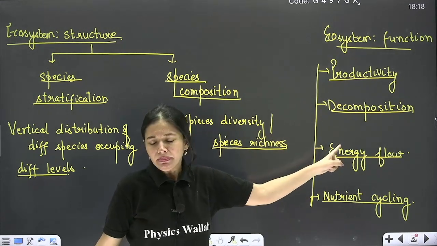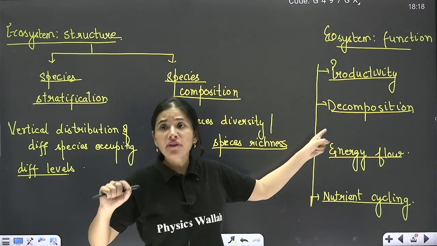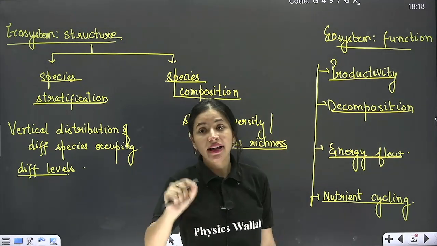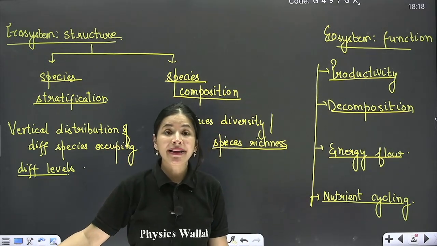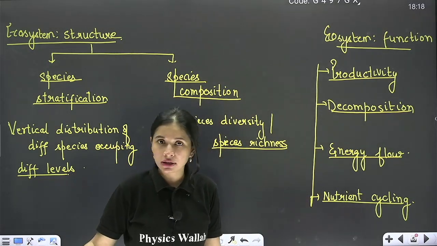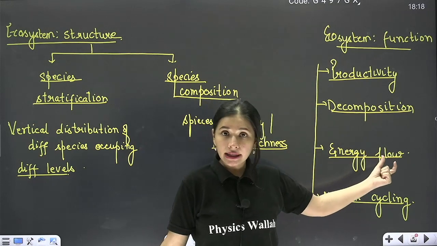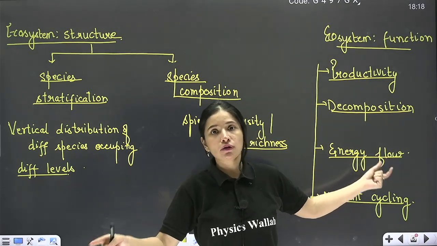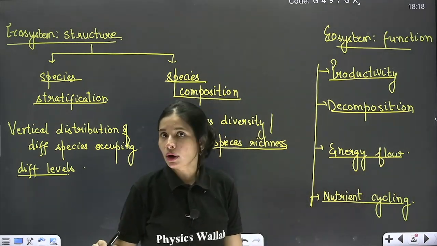Then after the death of plant and animal, their remains should mix in the soil. That means decomposition is very important. Flow of energy from one trophic level to another trophic level is also a very important aspect.